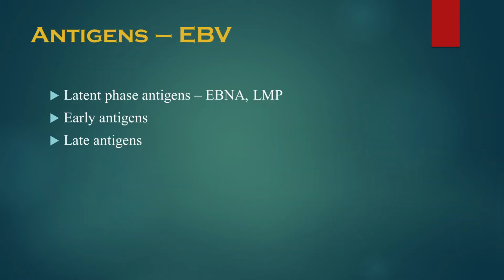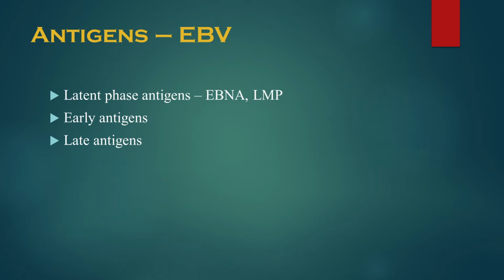Now, coming to the antigens of the Epstein-Barr virus, there are actually three types: latent phase antigens, early antigens, and late antigens. First, we'll see early and late antigens. Antigens are generally proteins. The early proteins are non-structural proteins and they are responsible for replication. Whereas the late proteins are structural proteins and they are responsible for the formation of the viral capsid and envelope. So those are the early antigens and late antigens.